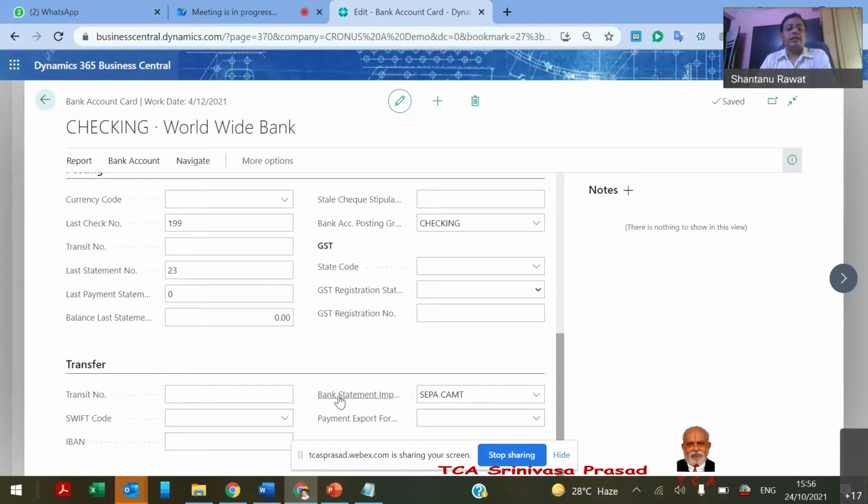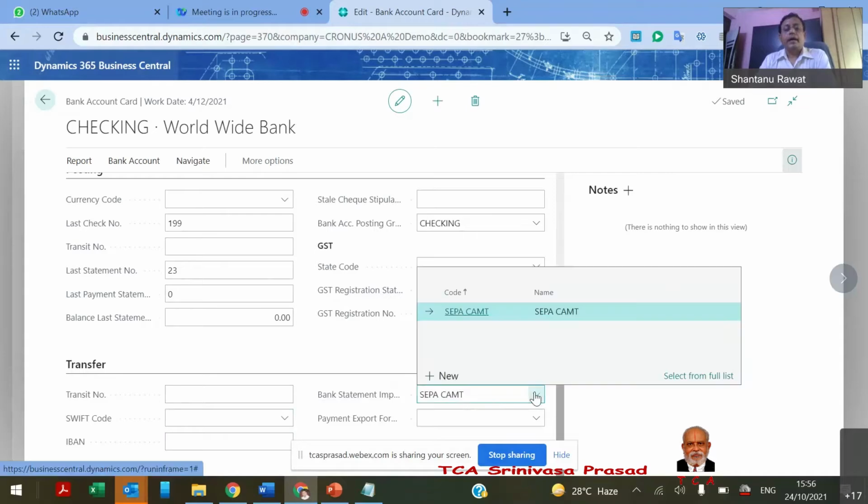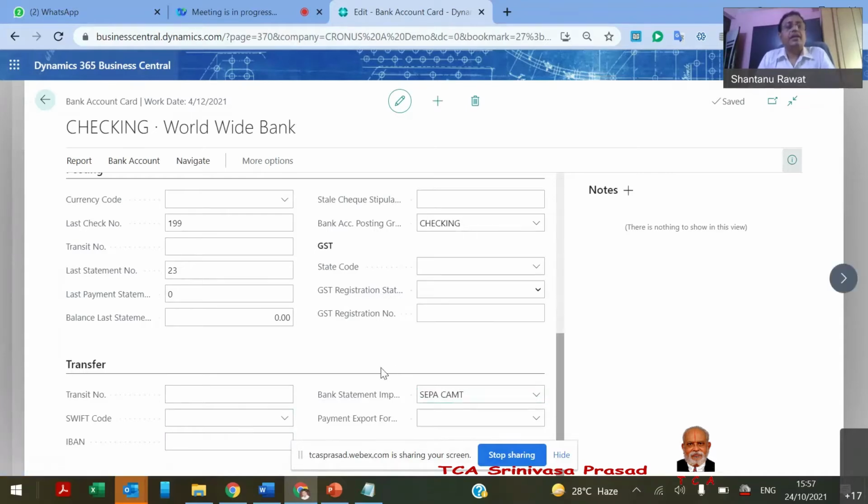Here, this bank statement import format, SEPA. So across the world there are bank statement formats. We used to know that every bank has a different format. So for standardization in India also, we standardized the bank format.